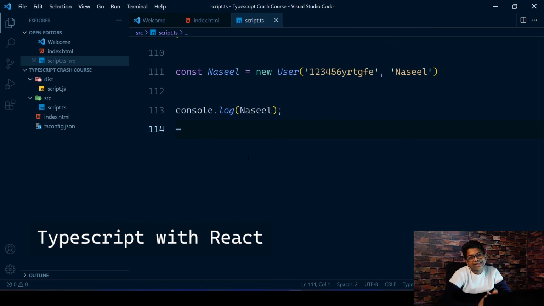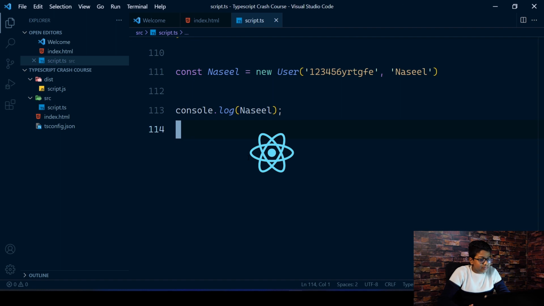Now I just wanted to show you an example on using TypeScript with React. So that's the main things about TypeScript.